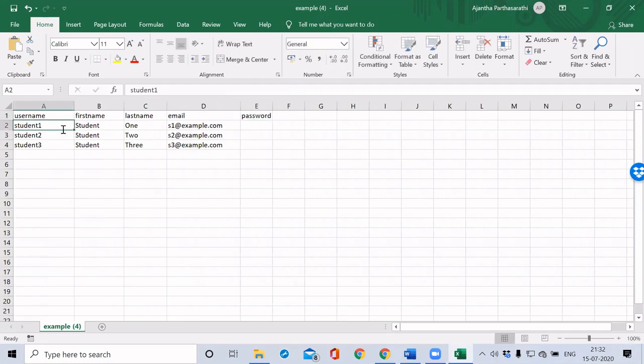So student 1, I'm just giving Aruna. So username like Aruna Devi, first name Aruna, last name Devi, and for email ID, I'm giving the password LFT. This way I can add any number of students here.